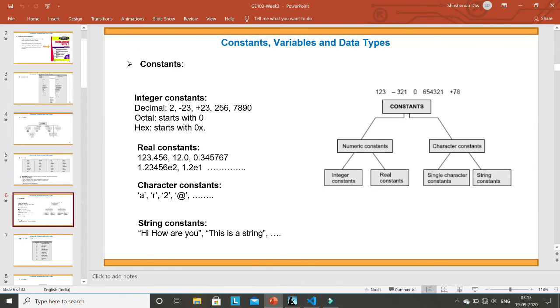There will be at least two separate lectures on strings, because strings are very important for you. But now I will only concentrate on integer constant, real constant, and character constant. This will be enough. Strings will be discussed later, but how to handle strings is also a very important part of any programming language. Okay, so I hope the basic concept of constants is clear.